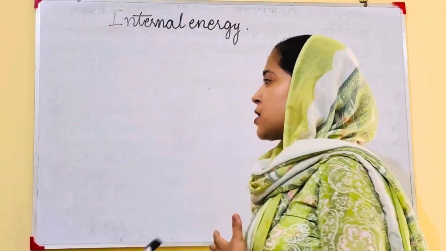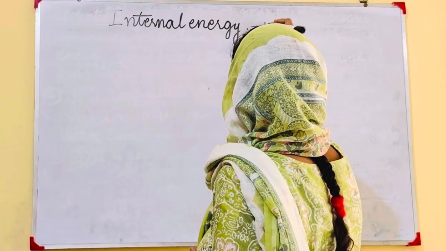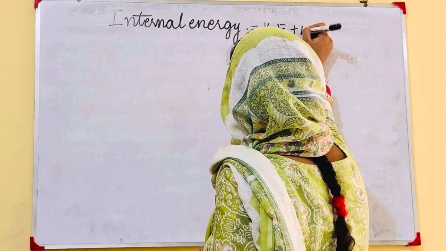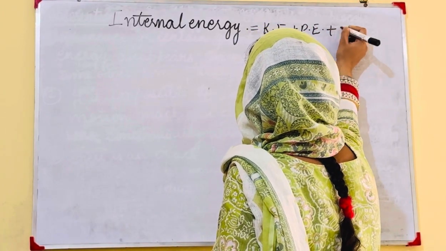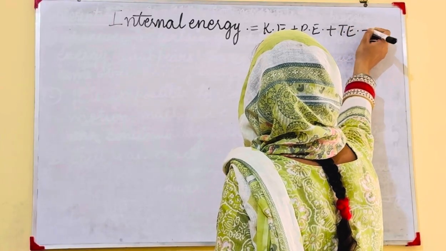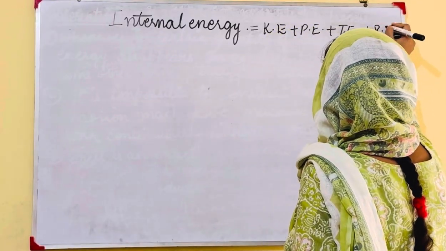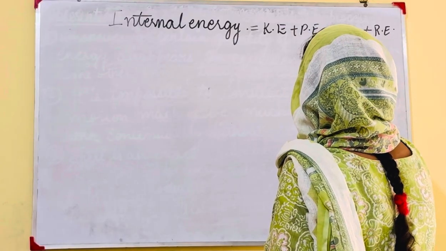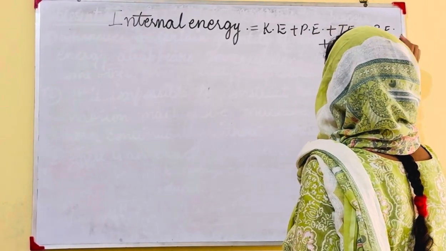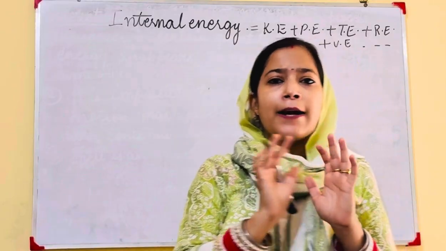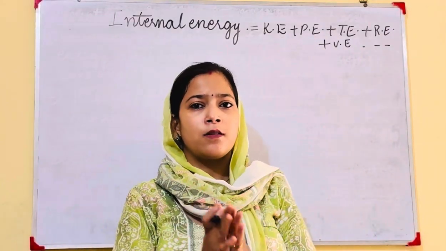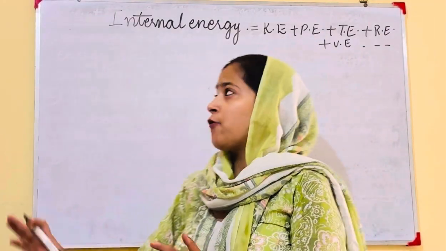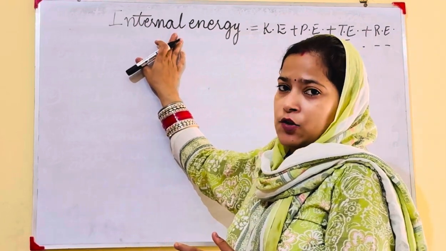All the energies means kinetic energy plus potential energy plus translational energy plus rotational energy plus vibrational energy and so on. The additive sum of all these kinds of energies gives you the internal energy.